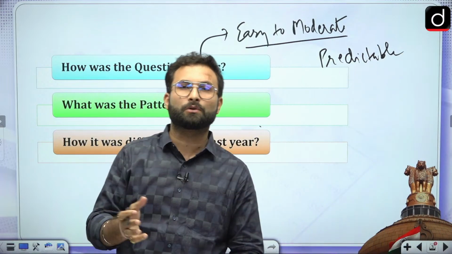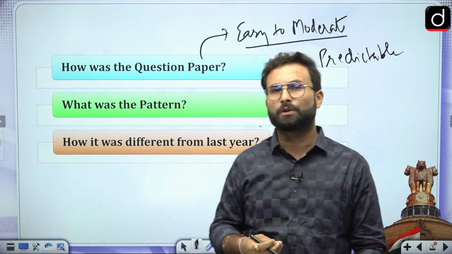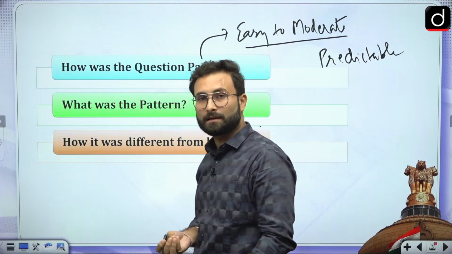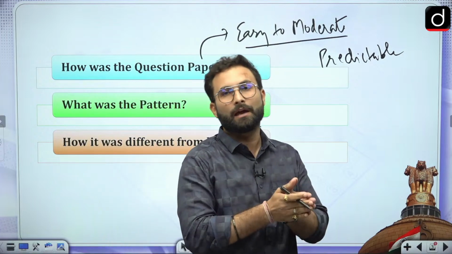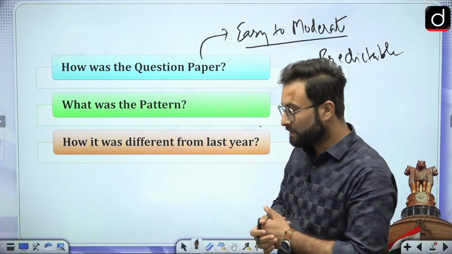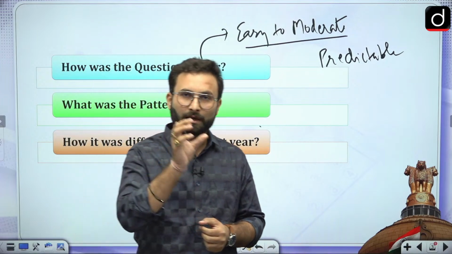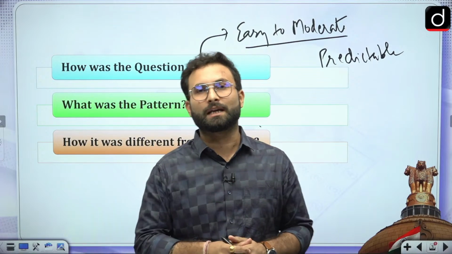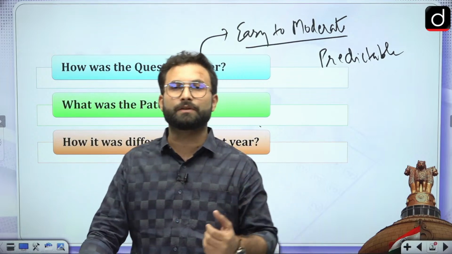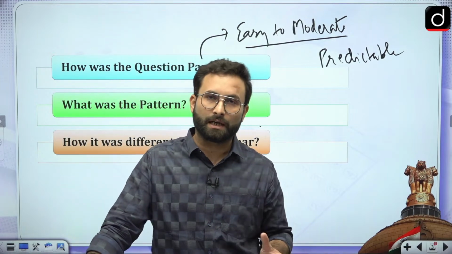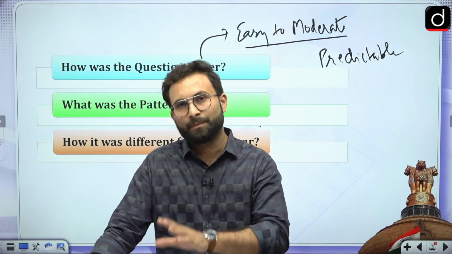There were questions related to the CDS, questions related to the ethics committee, and certain areas of international relations which they had already covered. These areas were in the newspaper, and ultimately they asked about them, because that is how UPSC is supposed to work. We know that current affairs play an important part. From current affairs they will also ask the static portion. Let's say the ethics committee was in the news for some current event, but they asked a static question on that. So there are certain backward linkages on which UPSC plays, and that element was there this time.